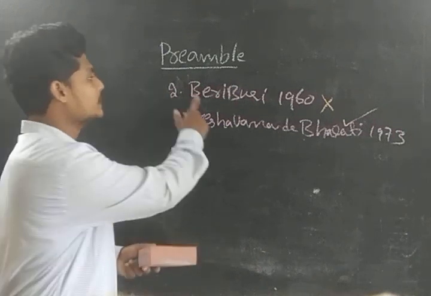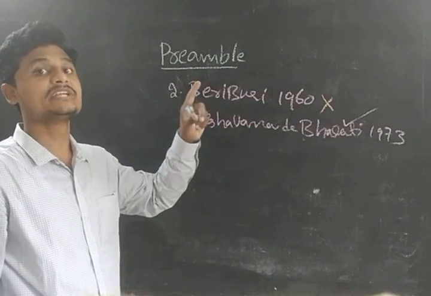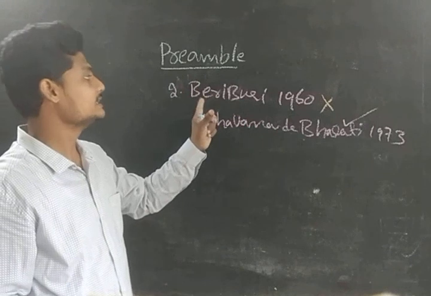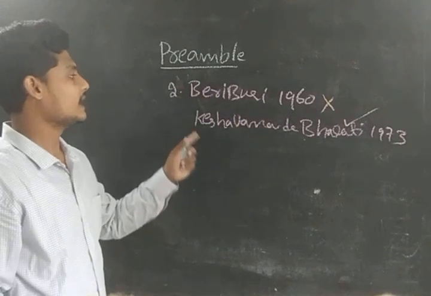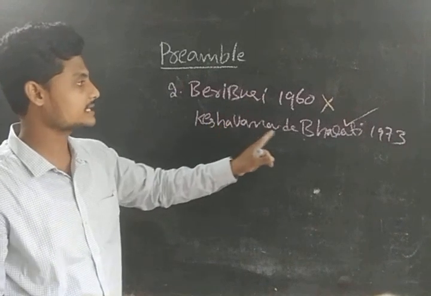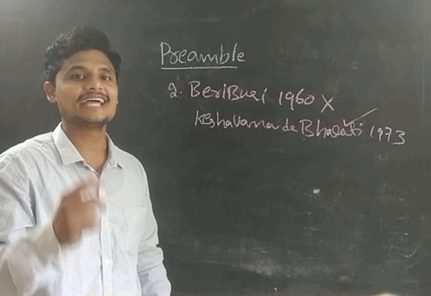In the Beriberi case in 1960, Beriberi is a disputed area between present Bangladesh and India, guys. In that case, it was said that the preamble is not a part of the constitution, but in the Bharati case, it is a part of the constitution. That's why polity is a dynamic subject.